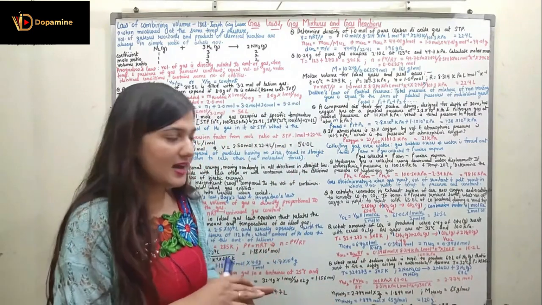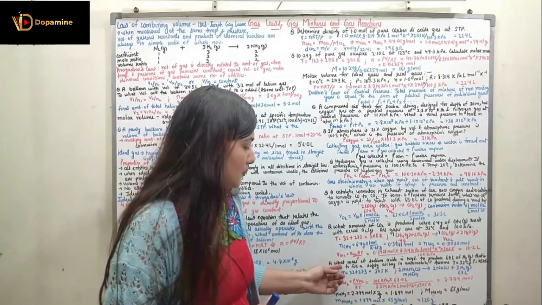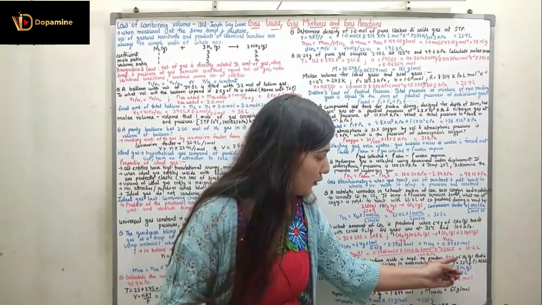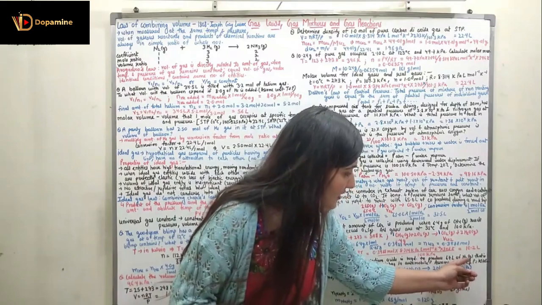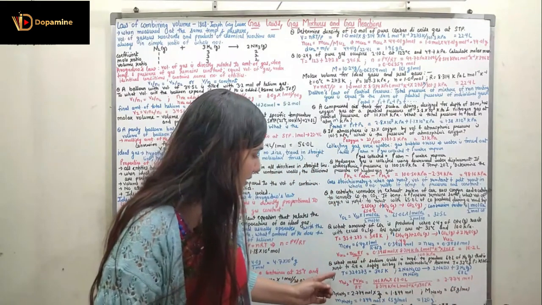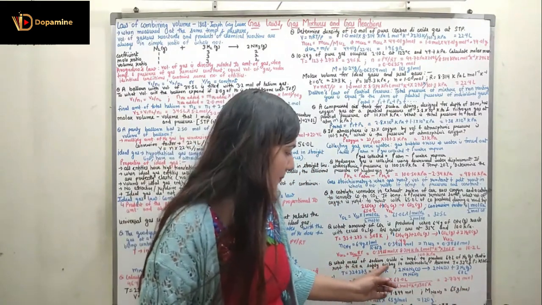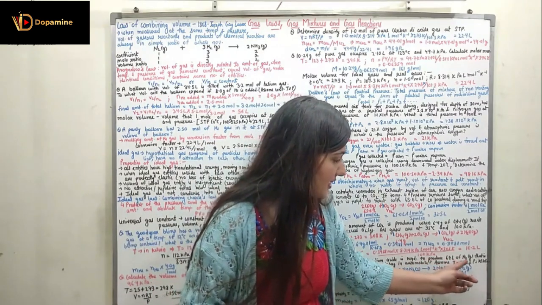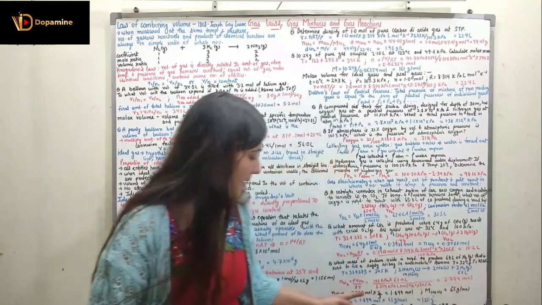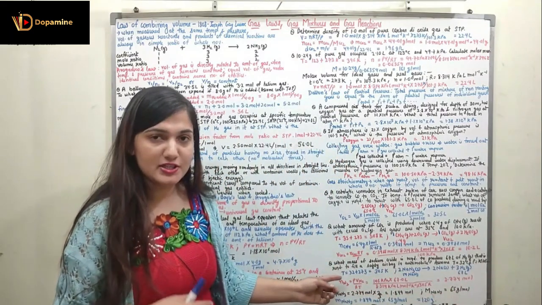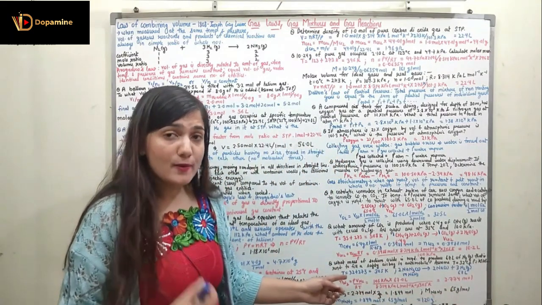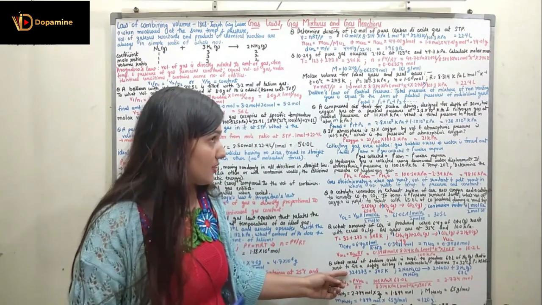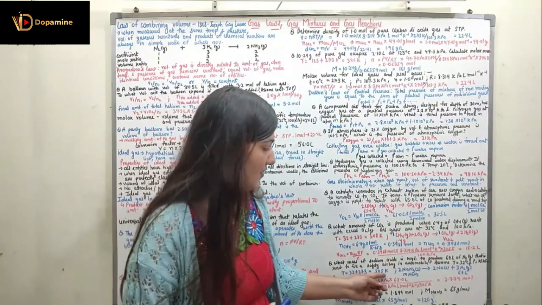So now coming to the last question for the day, which states what mass of sodium oxide is required to produce 67 liter of nitrogen gas that is required to fill a safety airbag in automobile. Assume temperature is 32 degrees Celsius, pressure is 105 kilopascal. First of all, what we are going to do? We are going to convert this temperature into Kelvin. So 32 plus 273 over here is 305 Kelvin.